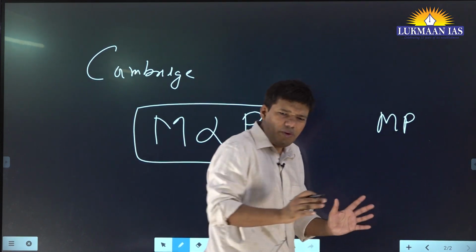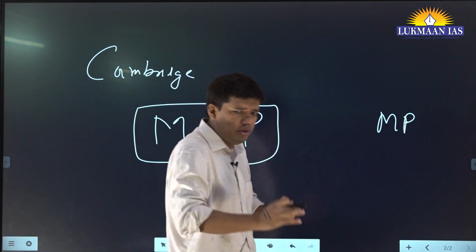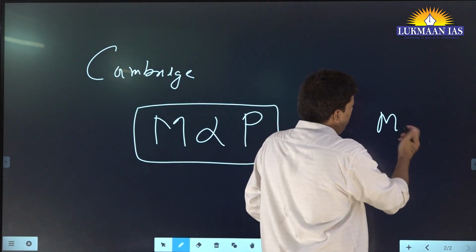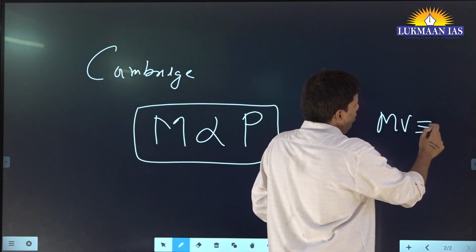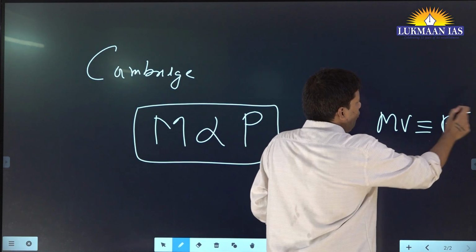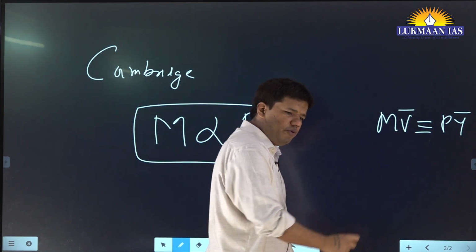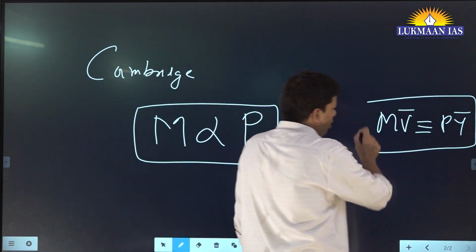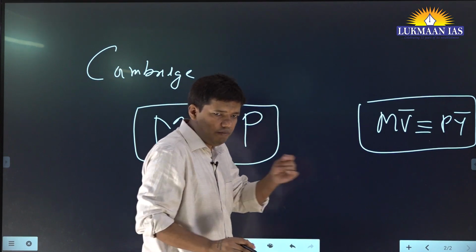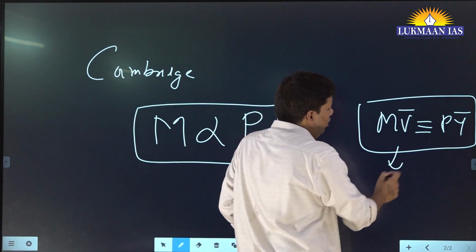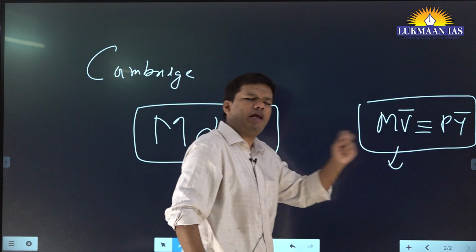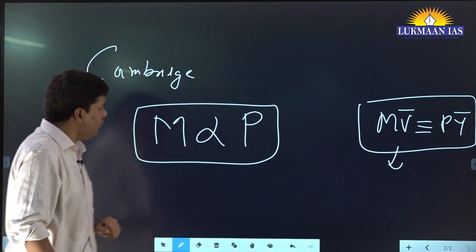Do not write anything superficially. When you have foundation, you have understanding, then only write. So you will say MV equal to PY, and if you put a bar on both, the professor will immediately understand that your foundation is good. Then you can say money is proportional to price level, and in ten words you can convey your message. Fine.